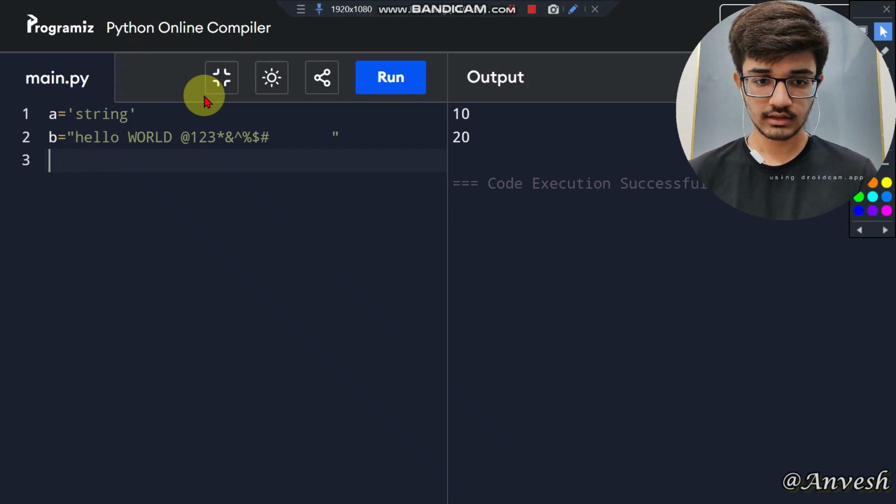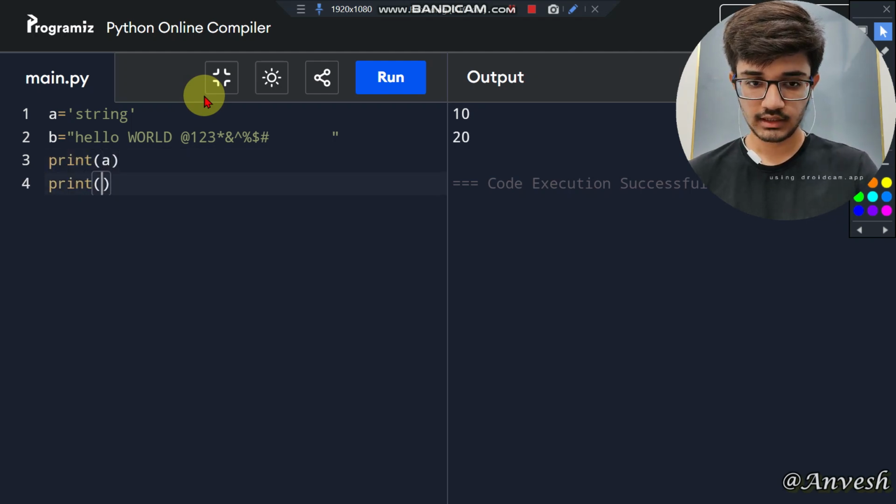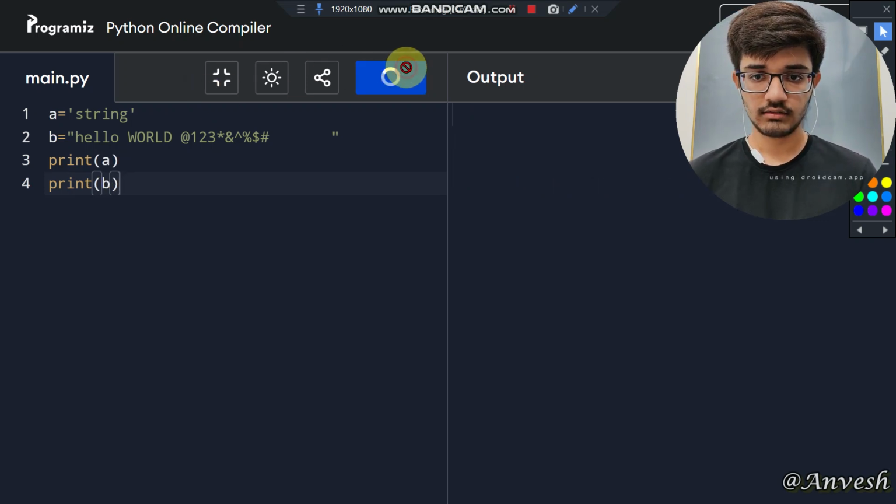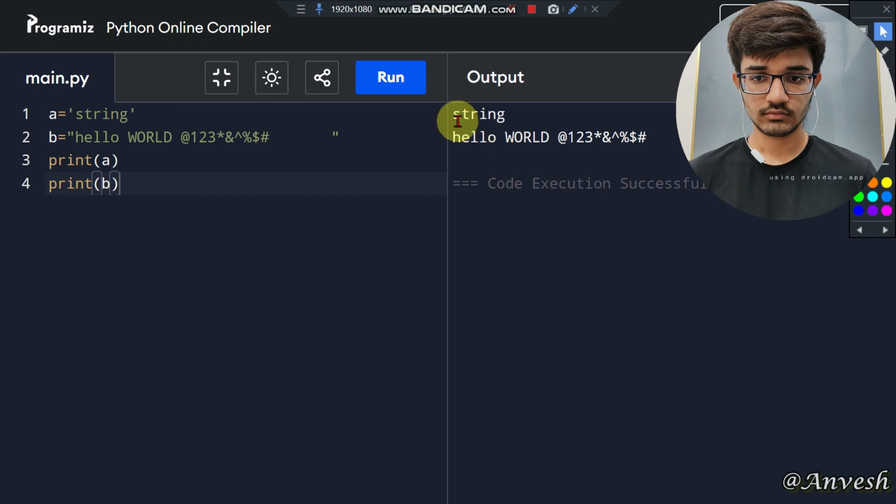So now let us print. The function must be in lowercase letters. Print a and also print b. Now let us run. So we have executed successfully.